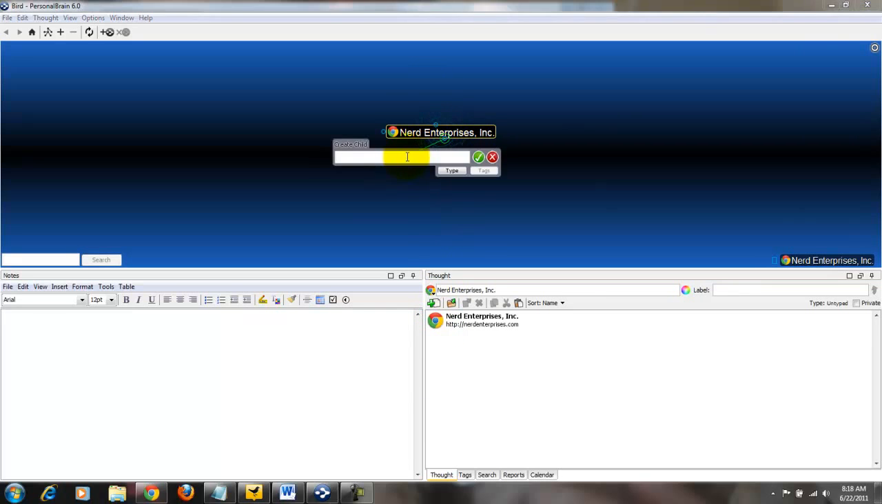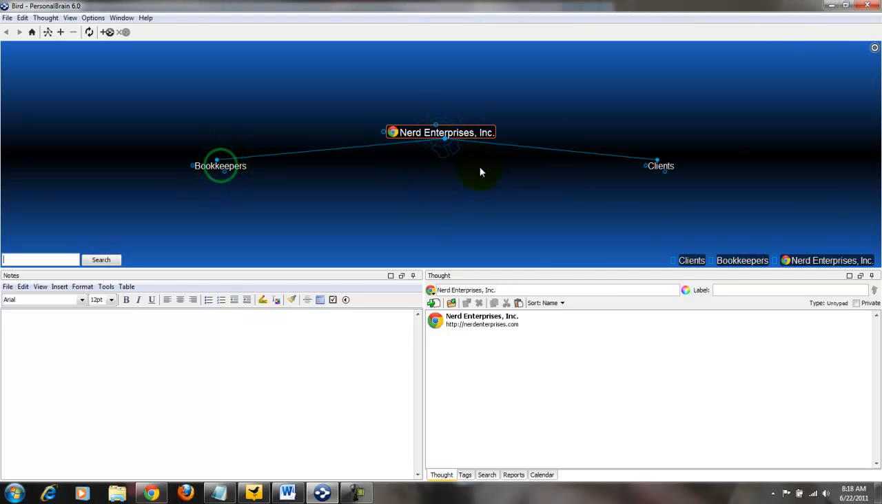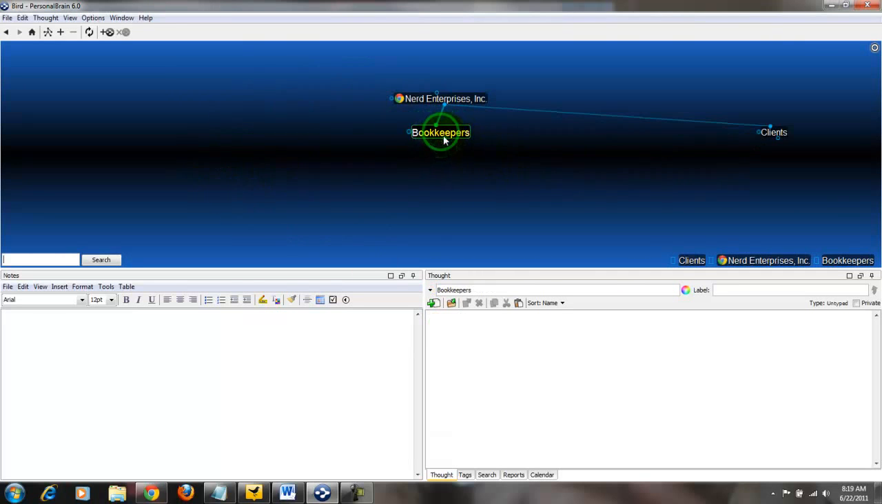Then I can create a child thought. So let's call this clients. And let's create another child thought, and let's call this bookkeepers. And in each of these, I can create an infinite number of child thoughts and other ideas, and I can add documents. And as you can see, each thought has its own notes window, so I can write notes about the bookkeepers. And let's just say, for argument's sake, that I have a sample agreement here.